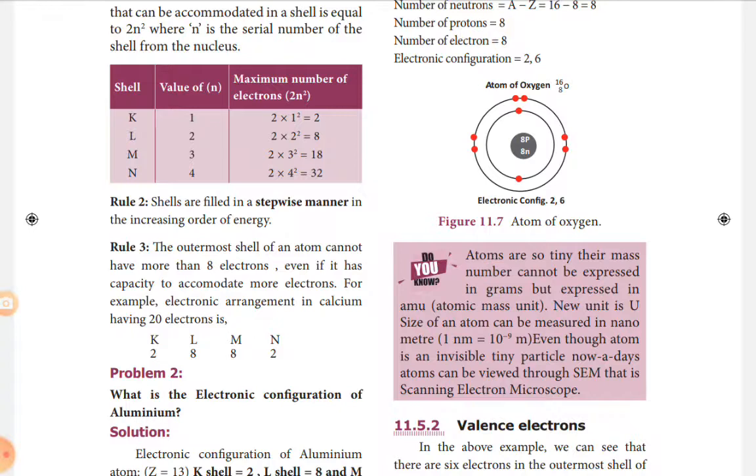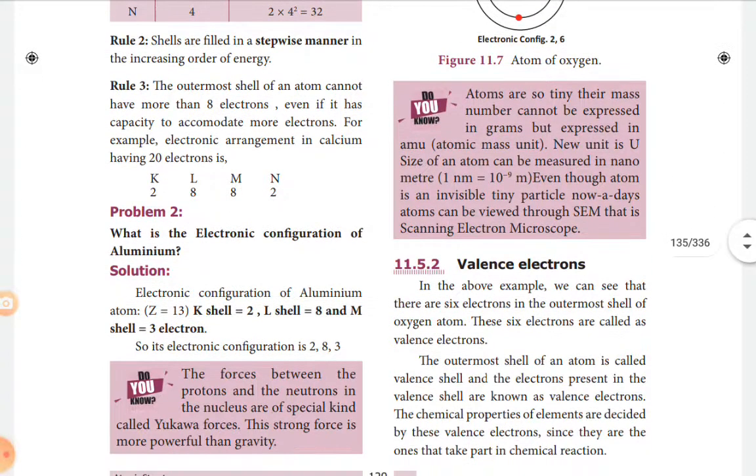So here it is given: what is the electronic configuration of aluminium? The atomic number of aluminium is 13, that is Z equal to 13. So we have to distribute. K shell can have a maximum of 2 electrons. L shell can have a maximum of 8 electrons. The remaining 3 electrons are arranged in the next shell, the M shell.